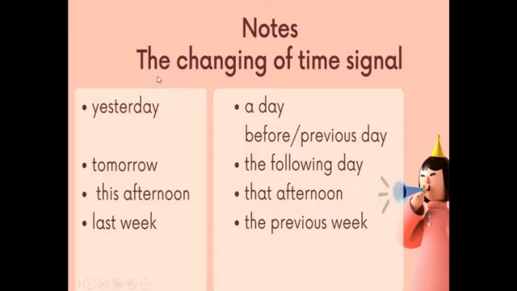This is the special note for you, talking about the changing of time signal, because when the reported verb is in the past form, we need to change the time signal too. The word yesterday could be a day before or previous day. Tomorrow becomes the following day. This afternoon, that afternoon. This week, that week. This year, that year. Last week becomes the previous week. So the word last here could be the previous. Last year could be the previous year.